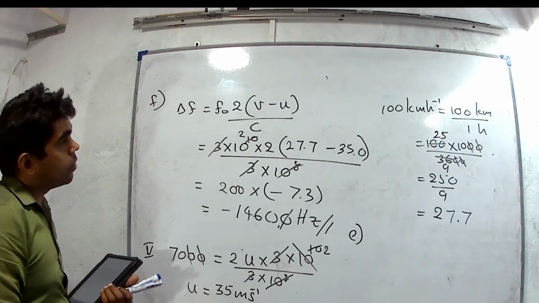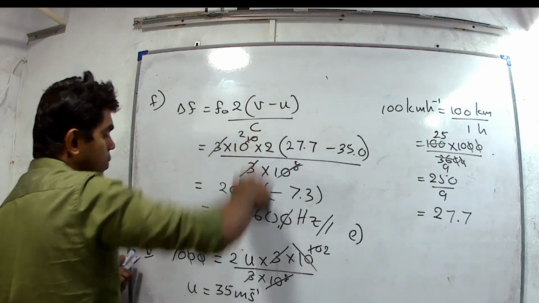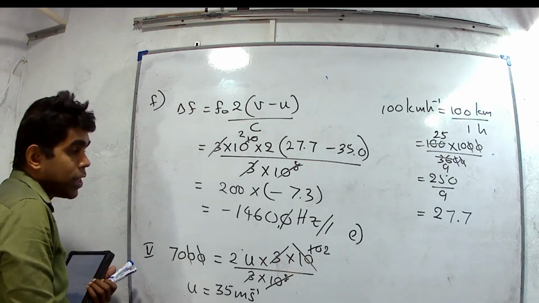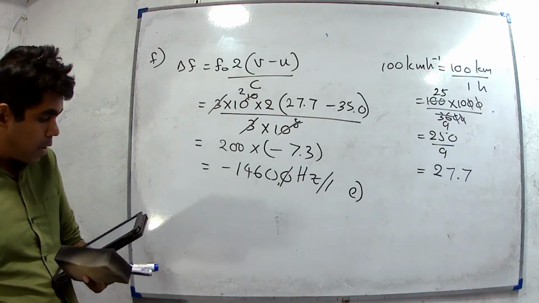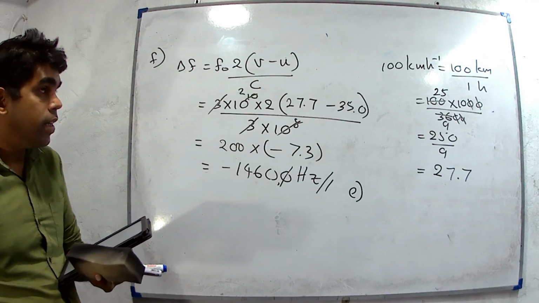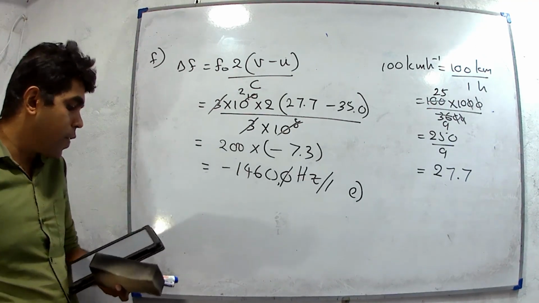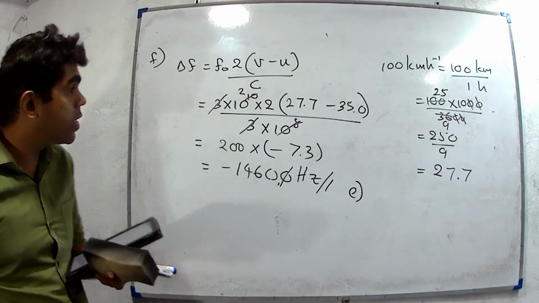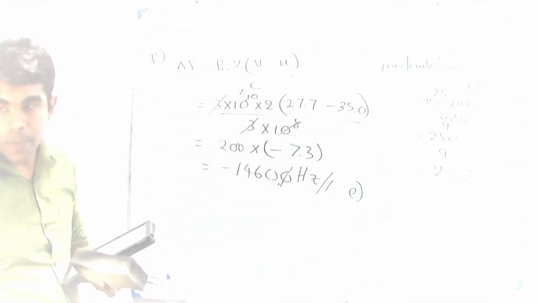If you are using kilometers per hour values, we have to substitute the c value in kilometers per hour. There is a negative change of frequency. There is a negative Doppler shift. It means the apparent frequency is less than the real frequency.